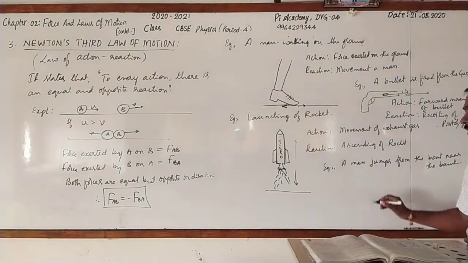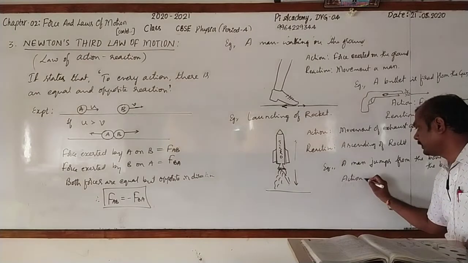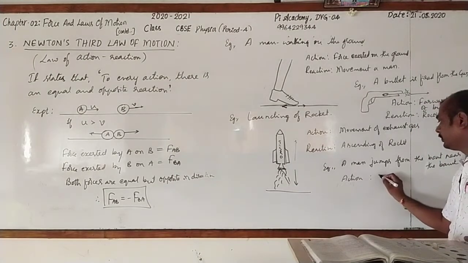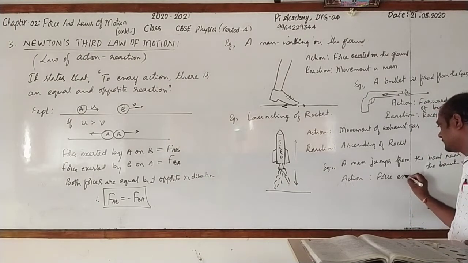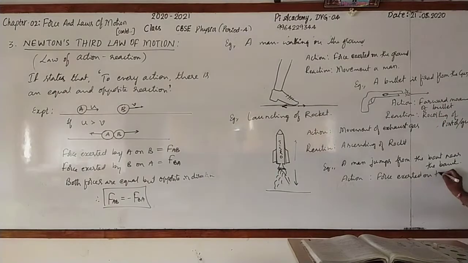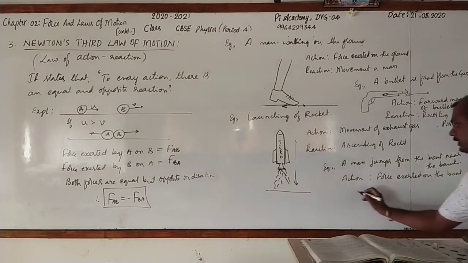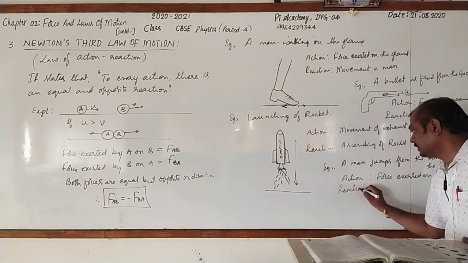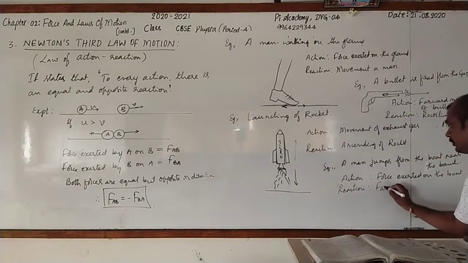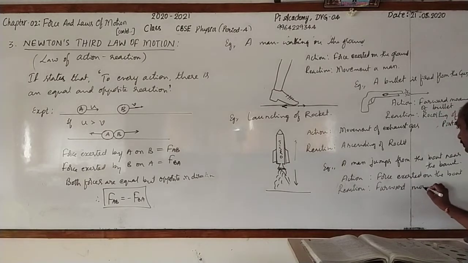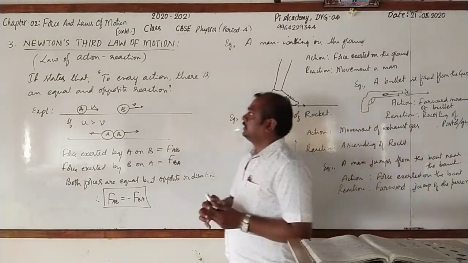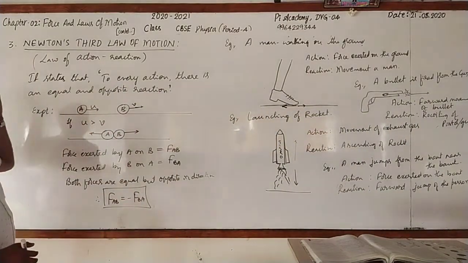Here action is force exerted on the boat, and reaction is forward movement, forward jump of the person. Clear? Yes. Now you are going to copy from here to there.